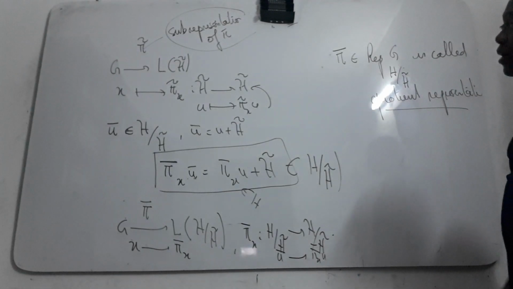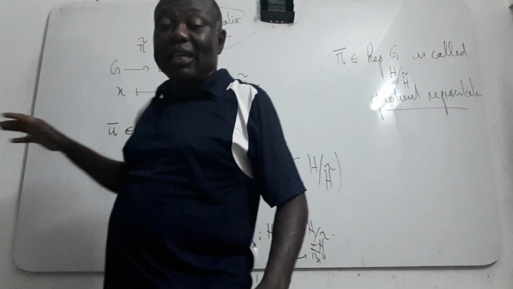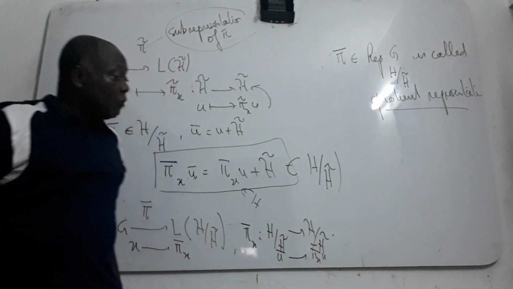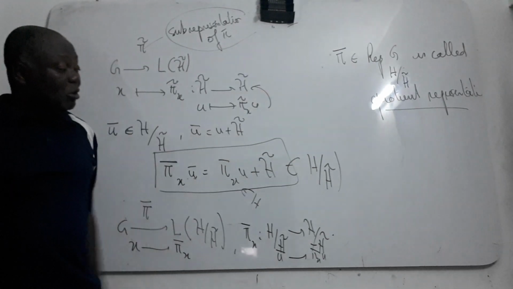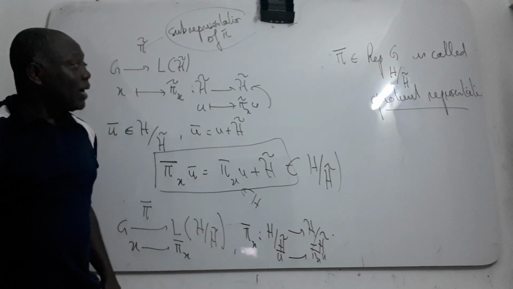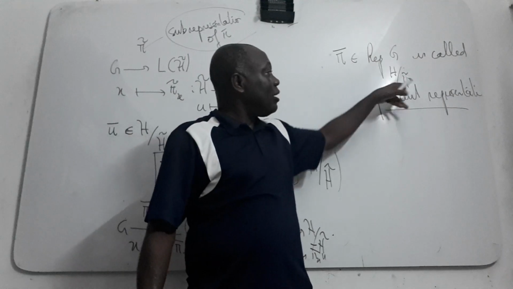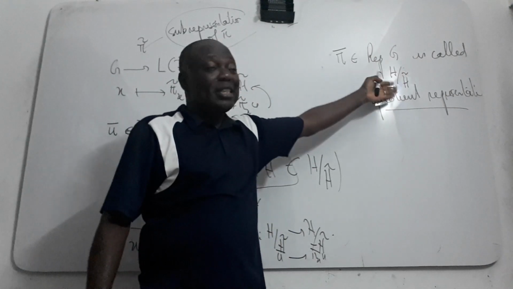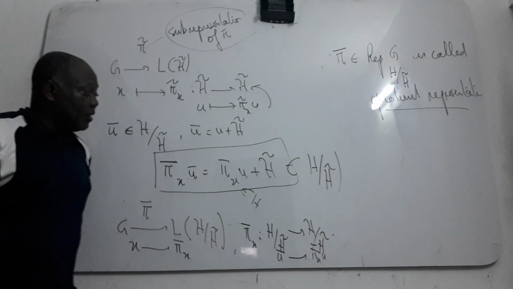Okay, so if you take H, which is an invariant subspace by pi, you get first of all a sub-representation of pi, and you also get what we call the quotient representation of pi, a representation of G where the carrier space is just this quotient space.